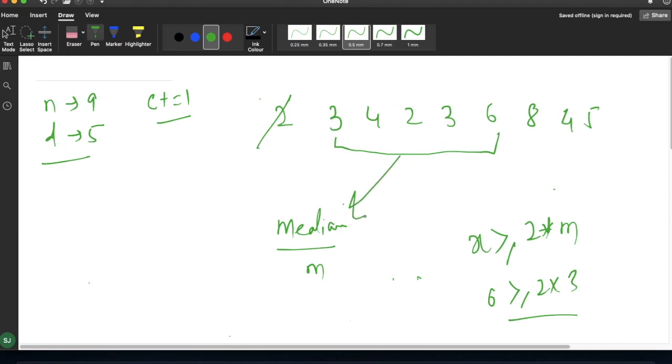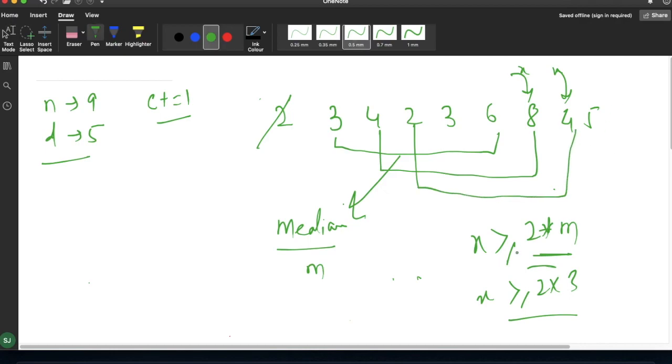So again I have to calculate the median and check whether I am satisfying this condition or not. For the value, this will be my next day. So here I have to check whether this 8 is greater than or equal to 2 times the median of these values or not. Again we have to move forward for the next 5 days and check whether this value is satisfying this condition or not. Suppose this is my x value. We have to calculate how many total notifications are possible, meaning how many of them are satisfying this condition. So we have to simply print this total count.